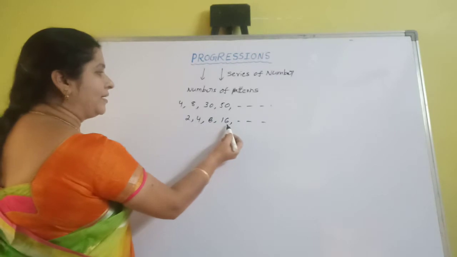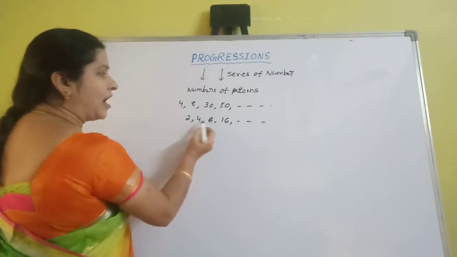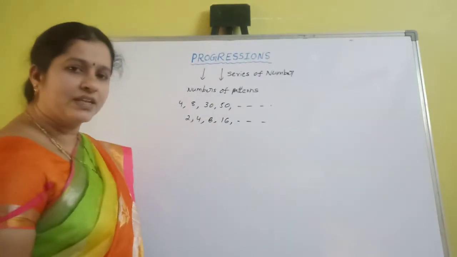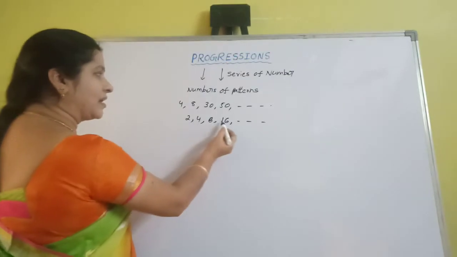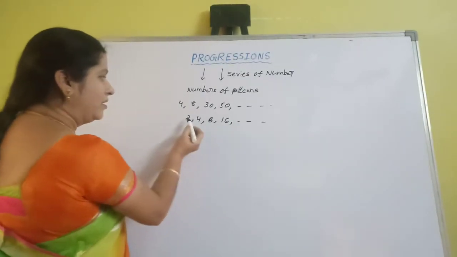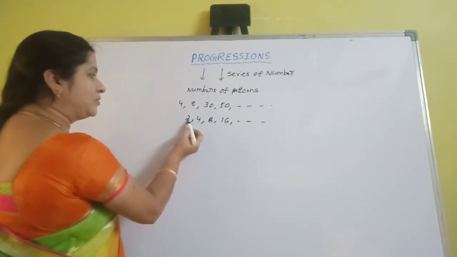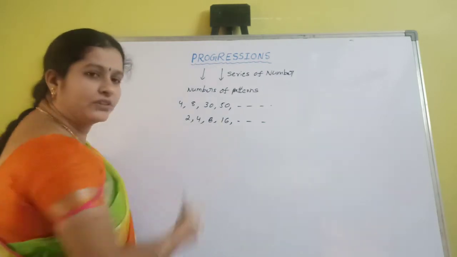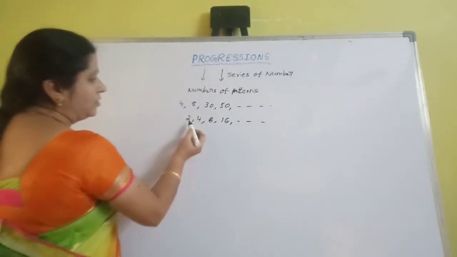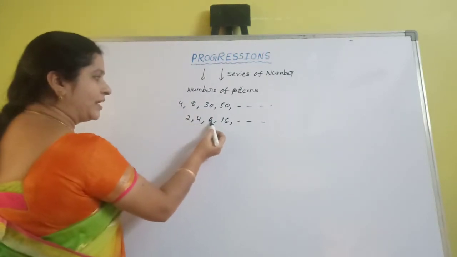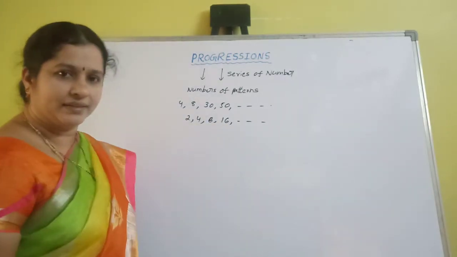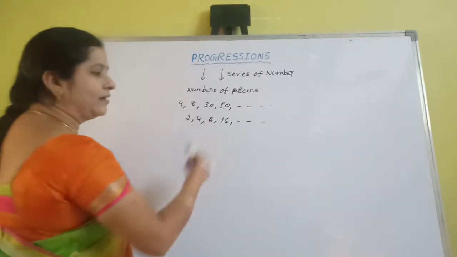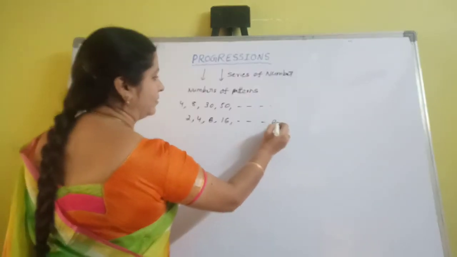In this pattern, there is a common property among the numbers. Here the first term is 2, the second term is 4, the third term is 8 and the fourth term is 16. So 2 2s are 4, 4 2s are 8, 8 2s are 16, like this. So it is a pattern.